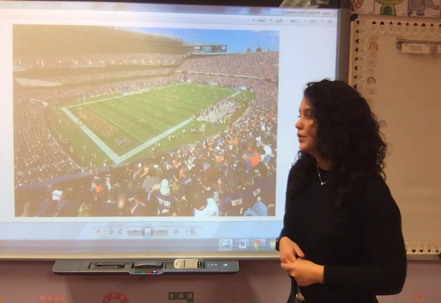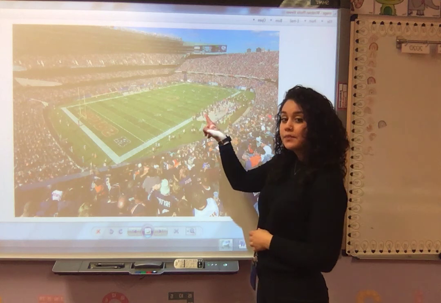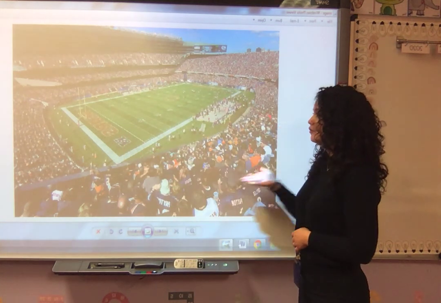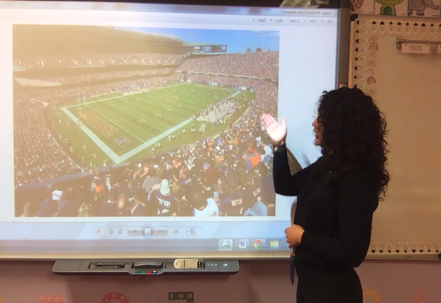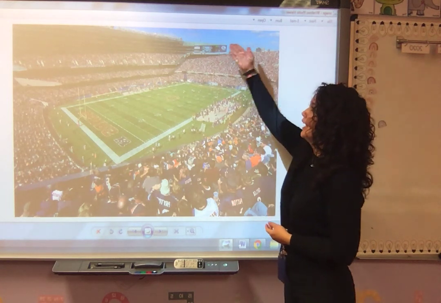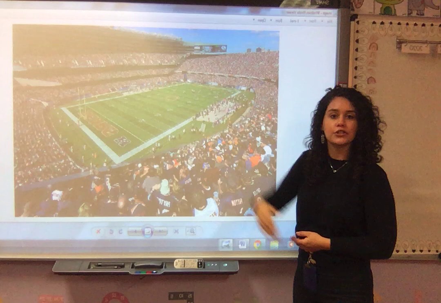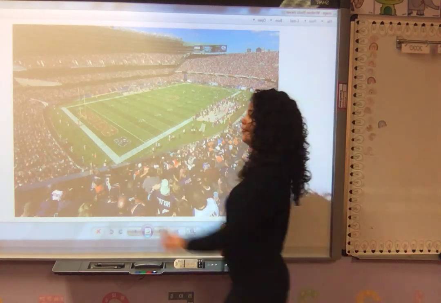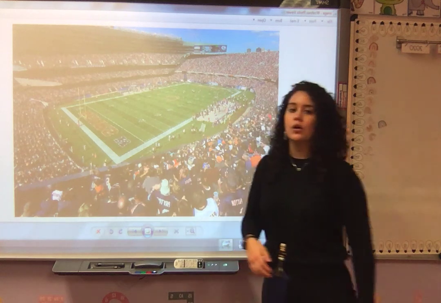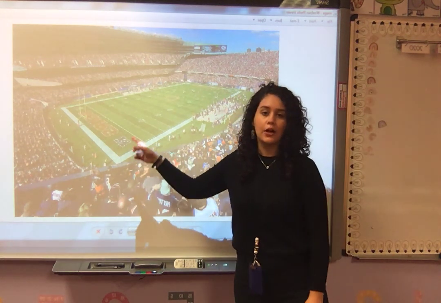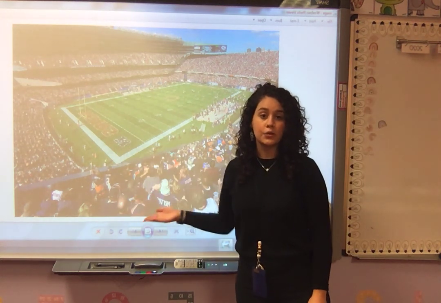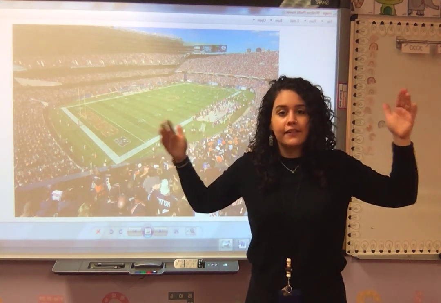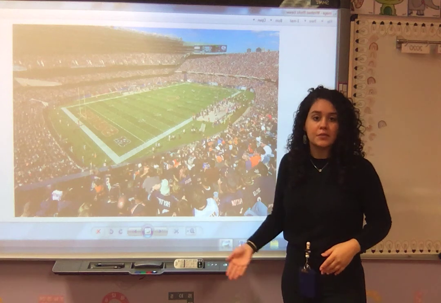So for example, I see the Bears players, I see the other team, I see the football fans, I see that it's a nice sunny day, there's no clouds in the sky, the grass is green, and they're playing in Chicago because I see that this is the Chicago Bears stadium. This is Soldier Field. So the main idea, the big event, is that the football game is happening.